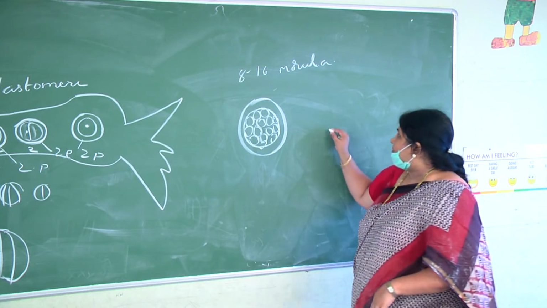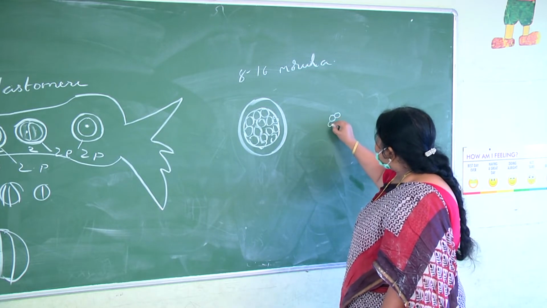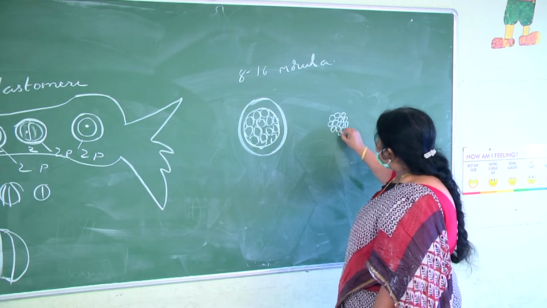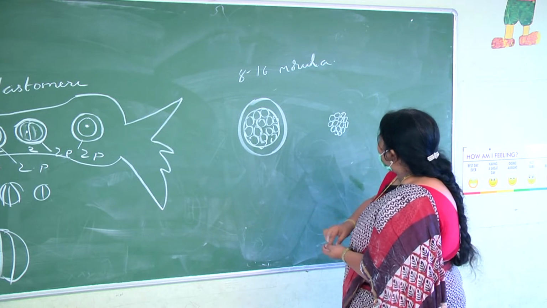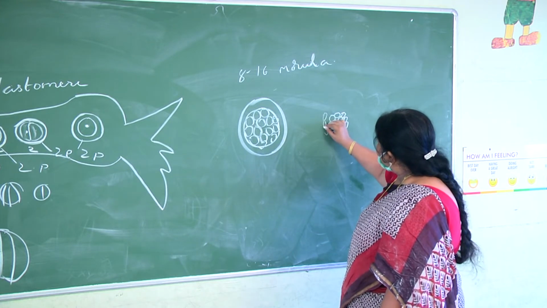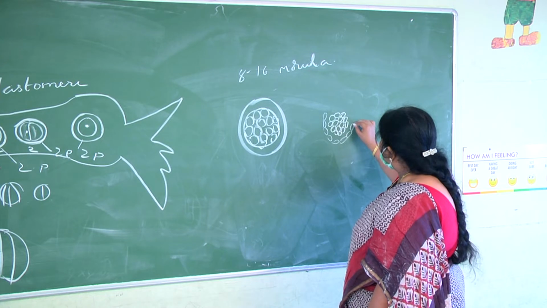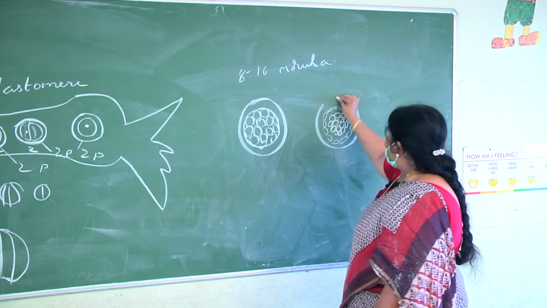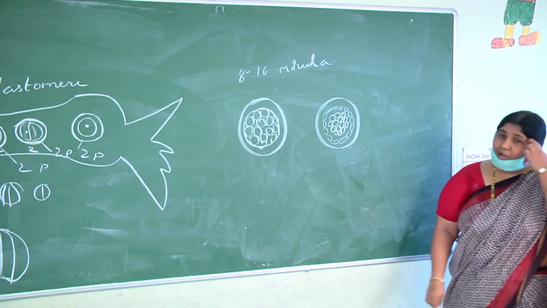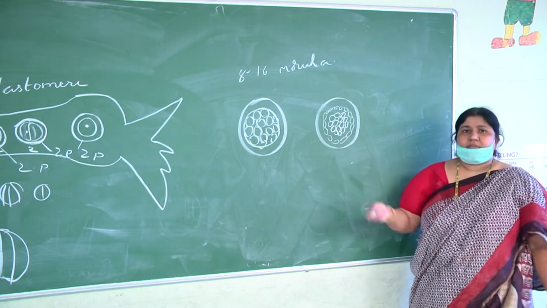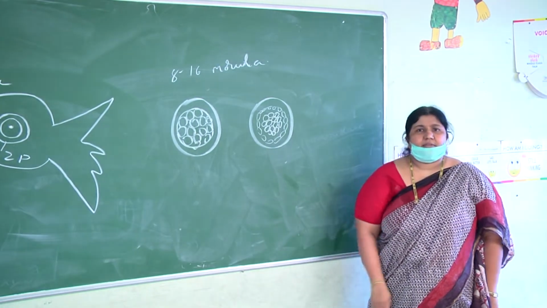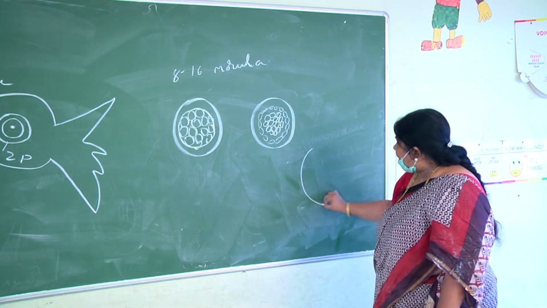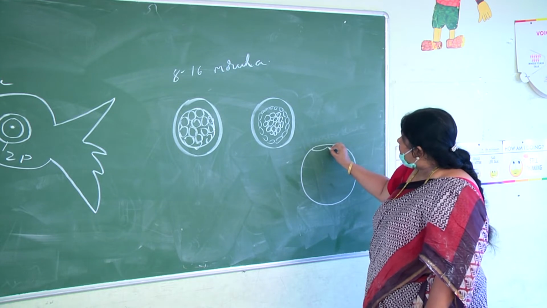Because of compaction, the inner cell mass separates from the outer cell layer. The outer layer cells become flat and we call them trophoblast.